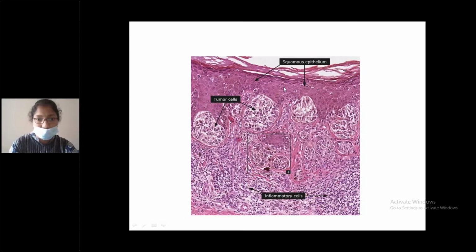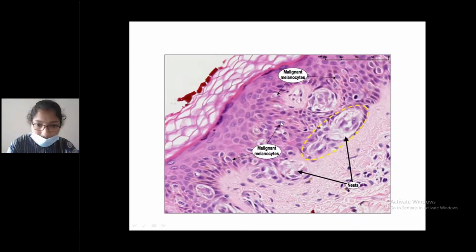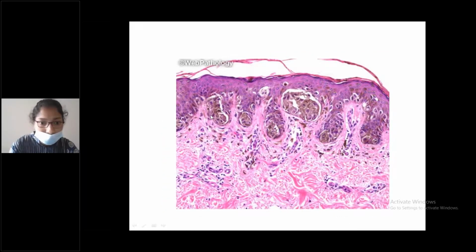This is the lining squamous epithelium. This is the dermoepidermal junction where you can see the tumor cells. There are large polygonal shaped cells. And here we can appreciate the melanin pigment. It is brown color pigment. These are the malignant melanocytes with polygonal shaped cells with abundant cytoplasm. And you can appreciate the nucleolus also. See, this is the melanin pigment, which is brown pigment in the malignant melanoma cells.